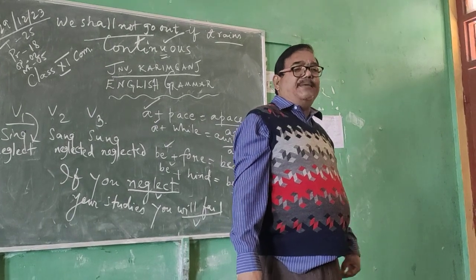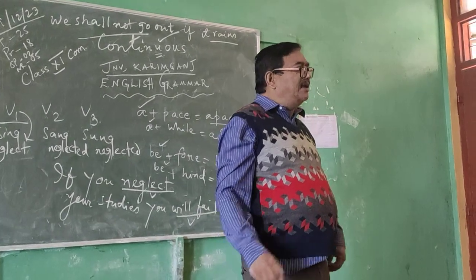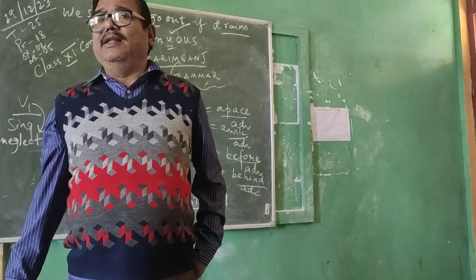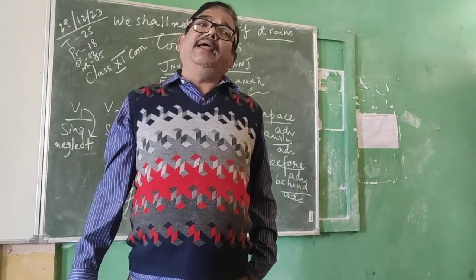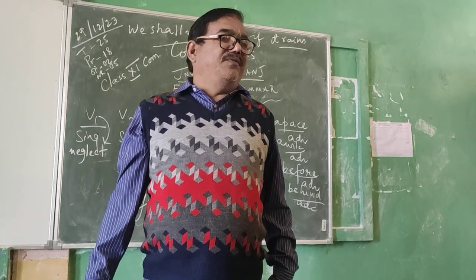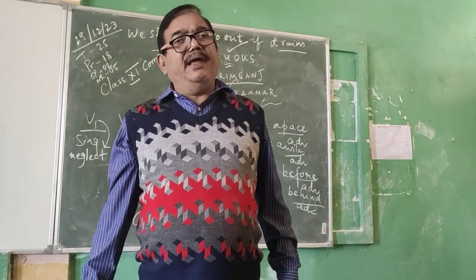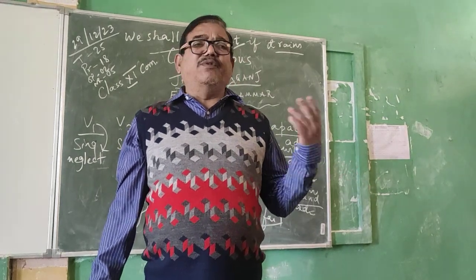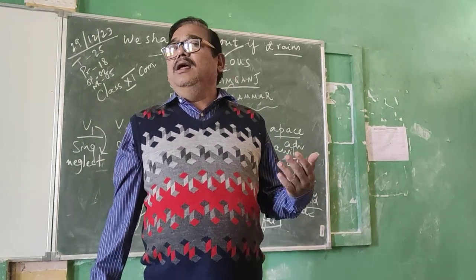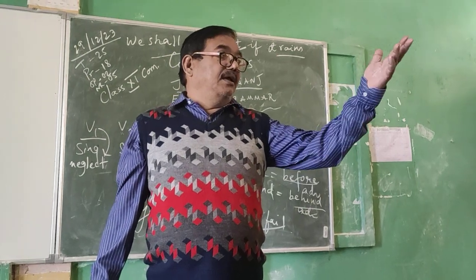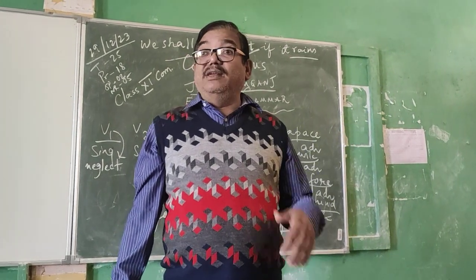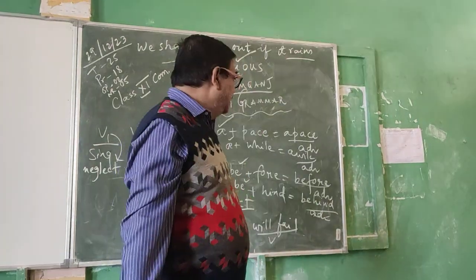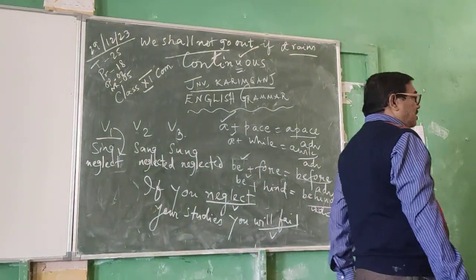The child fell asleep. Can you tell me whether the child is a male child or female child? No, we can't say. So the correct pronoun will be it. It fell asleep. Otherwise, in case of males, we write he. In case of females, we write she. And if we cannot differentiate the gender, then we will write it. So these are the rules of simple present tense of the verb.